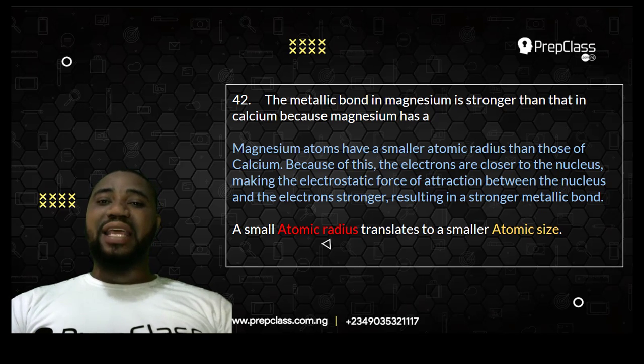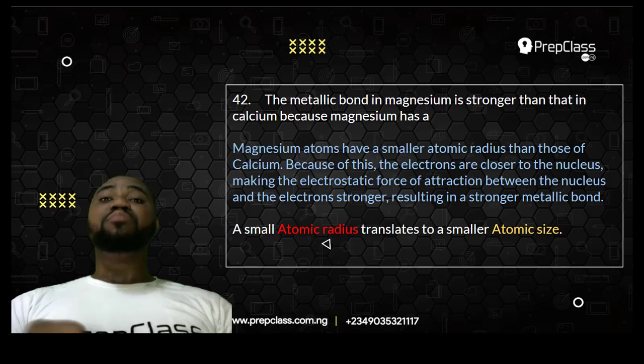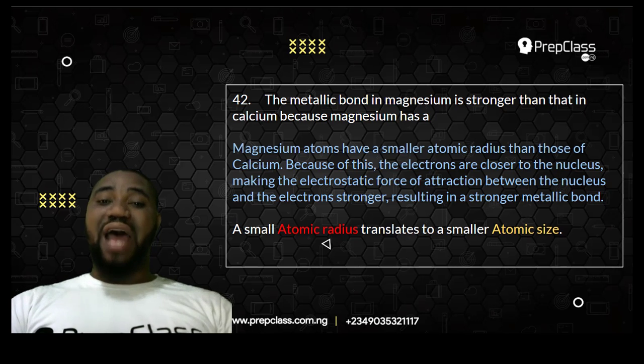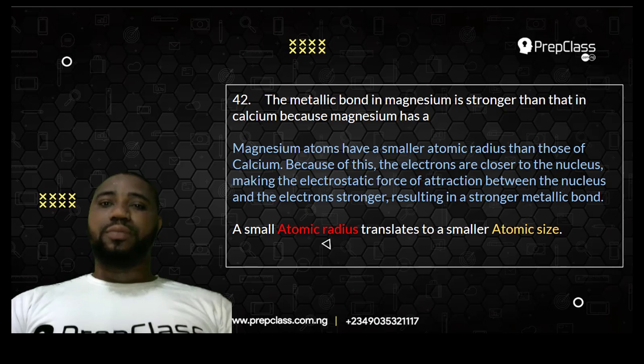The electrons are negatively charged. In the nucleus, we have the protons and the neutrons. The protons are positively charged, so they will attract and hold the electrons more, creating a strong electrostatic force of attraction. That will make the metallic bond of that atom stronger.